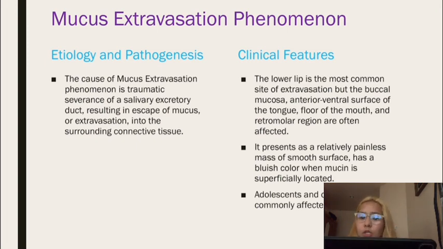For the clinical features, the lower lip is the most common site of extravasation, but the buccal mucosa, anterior ventral surface of the tongue, floor of the mouth, and retromolar region can also be affected. It presents as a relatively painless mass of smooth surface, and has a bluish color when mucin is superficially located. Adolescents and children are more commonly affected.